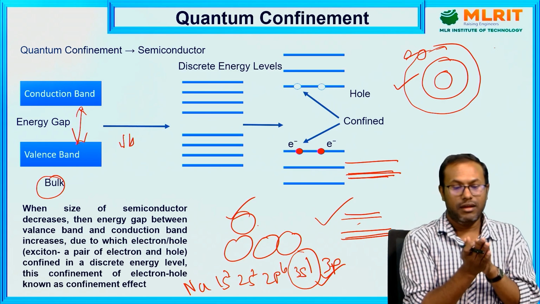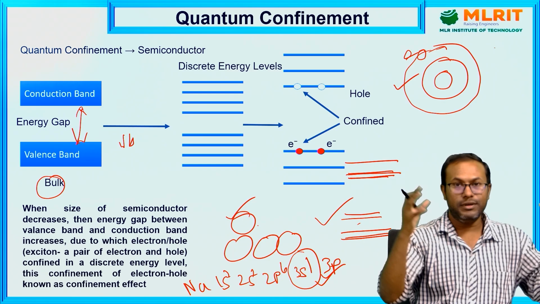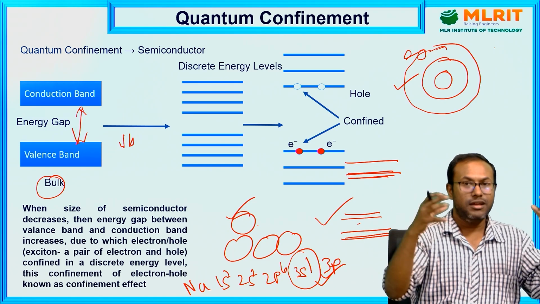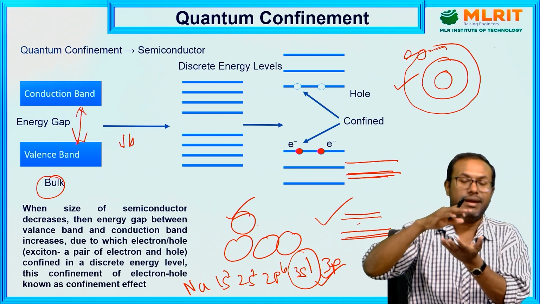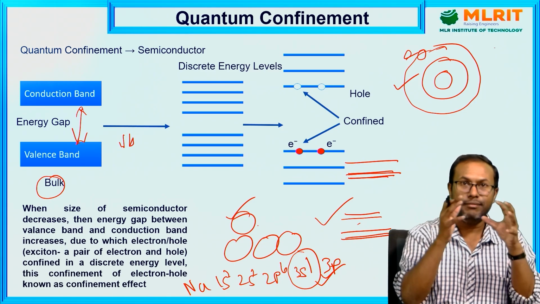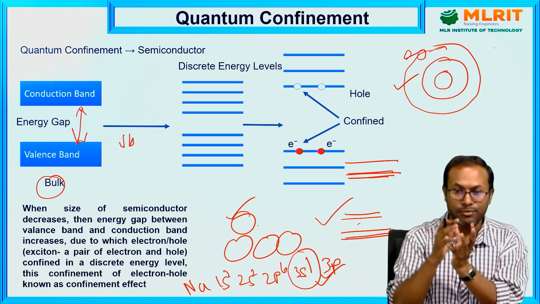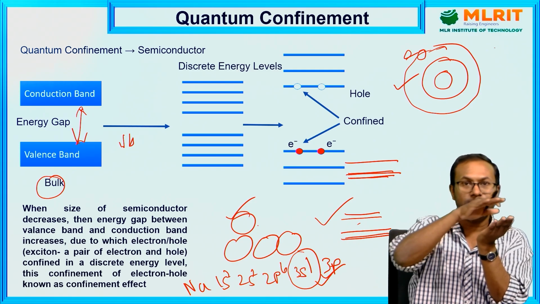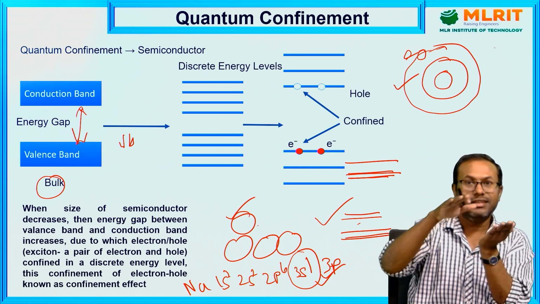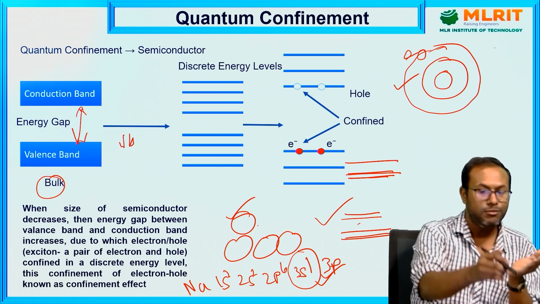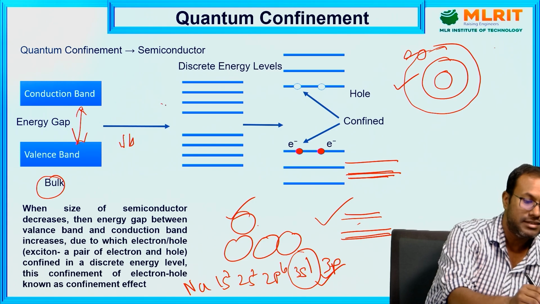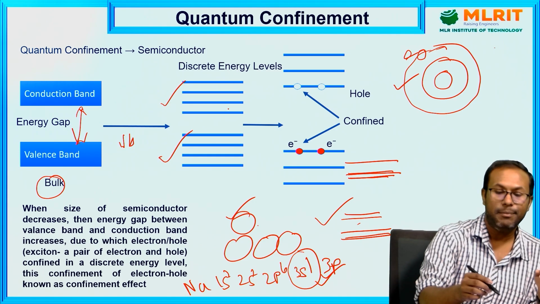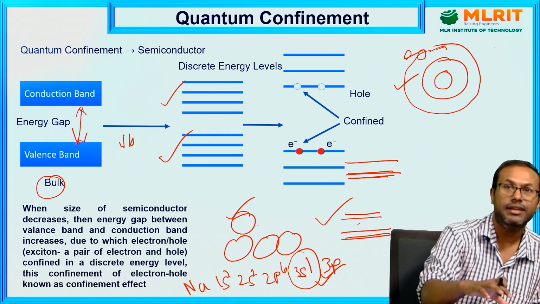It is very clear that if we increase the number of atoms, those energy levels come close to each other and make a band. Now if you reduce the size of the material, this means you are removing atoms. If you remove atoms, then energy levels are also removed. If the energy levels are removed, that makes discrete energy levels. If we make these discrete energy levels, then what will happen? The energy gap also increases.